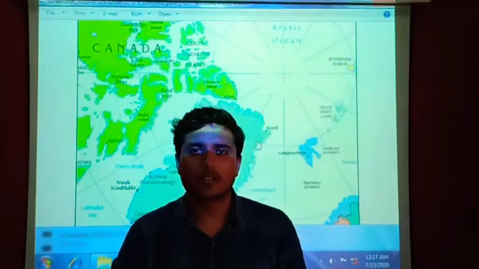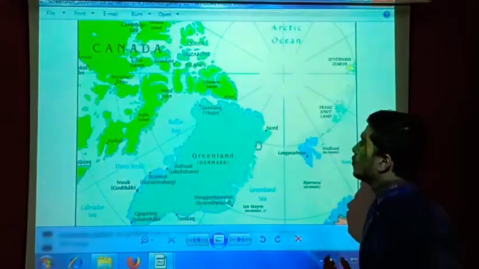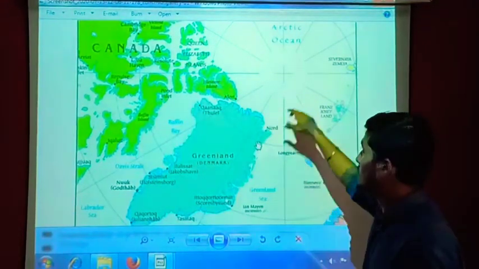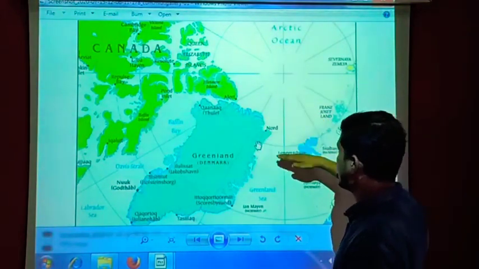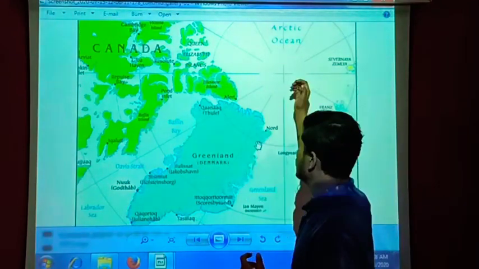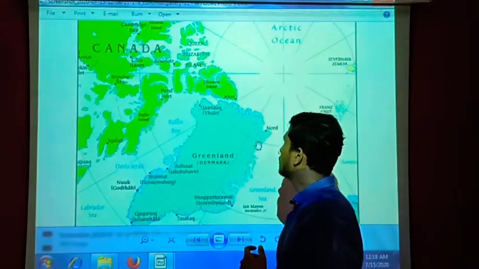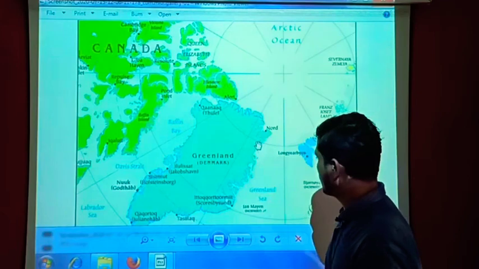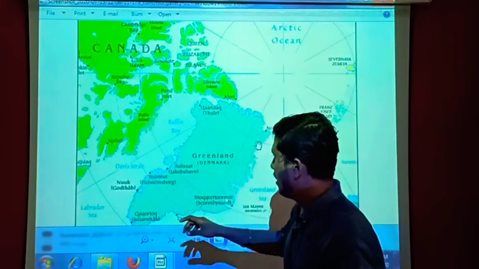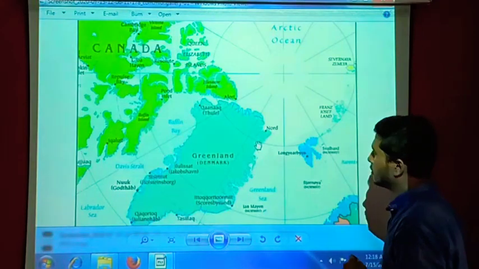So students, after understanding the location of Greenland from the world map, I have another view of Greenland from above the polar area, which is the North Pole, and you can see the Arctic Ocean here. Almost this much part is covered by the Arctic Ocean. So you can see that its location is very close to the North Pole. And when you look at the neighboring waters, here it's Baffin Bay, and here Davis Strait, Labrador Sea, Greenland Sea, like these.